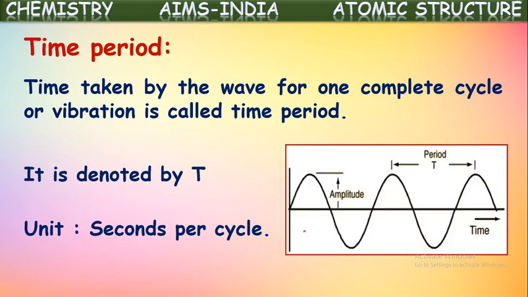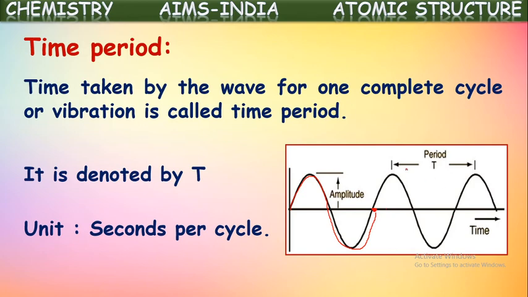Here, suppose this is a wave. If we keep a point here, the time taken by one complete wave to pass through this point is called its time period. The time taken for one complete wave to pass through it, or the time taken for one complete cycle, we can say one cycle or one complete wave. The time taken to pass through this point completely is called its time period, which is mentioned in terms of seconds. This time period is denoted with the symbol T.